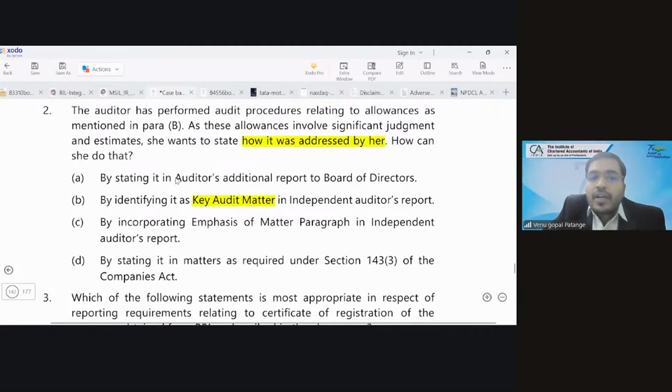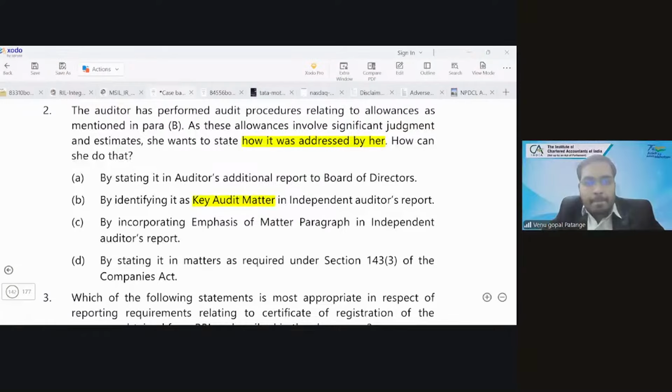There is no question of auditor's additional report. And the emphasis of matter paragraph is about the matter, not how she addressed it. And 143(3) is talking about prejudicial interest to the company, personal expenditure, other items. So D is totally not the right section where you need to report this. Clear? Next, we'll see one more question.